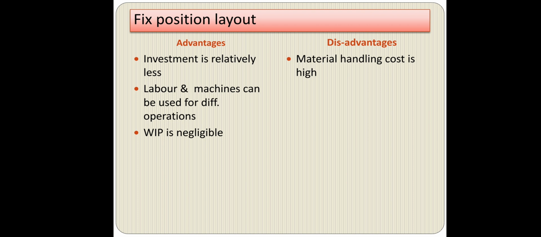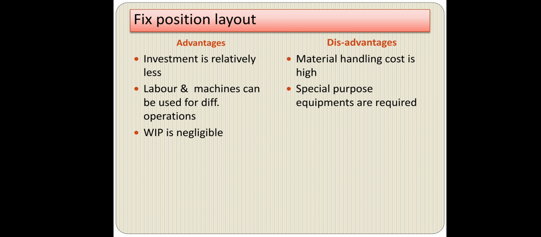So there is a higher handling cost, or we can say a higher transportation cost, because it moves from one place to another place. And when that product is finished, the material has to move again towards the main location, or towards another production center. So there is a higher handling cost.